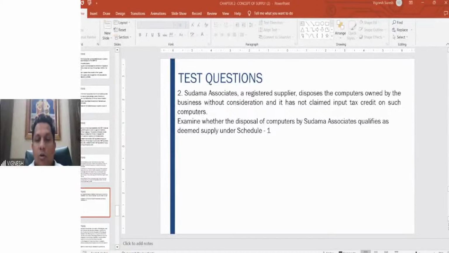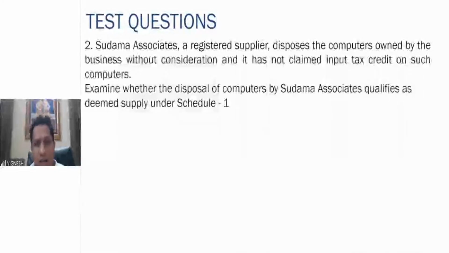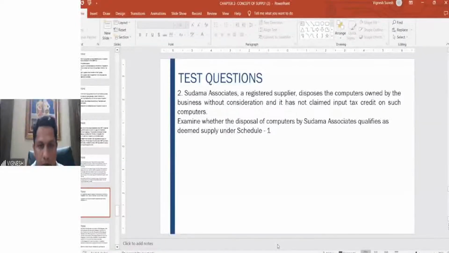Kaushiki, you just said no. If you write like this in exam, it is very difficult. You should clearly give what is the exact answer. So therefore, whether it is a deemed supply of computers: since it is not claimed as an input, not claimed the input tax credit, the disposal of computers is not a deemed supply as per Schedule 1. Good.